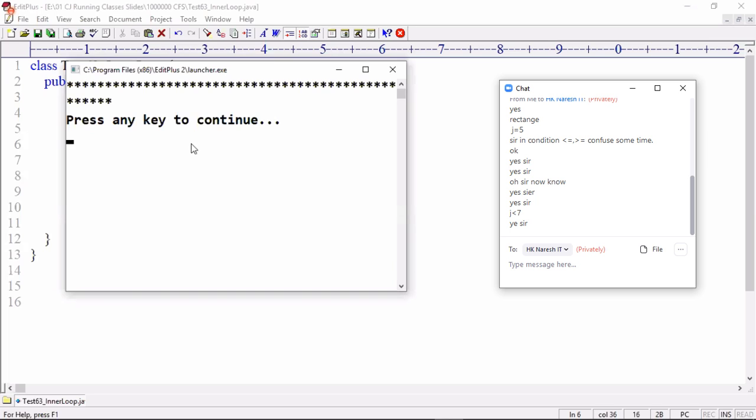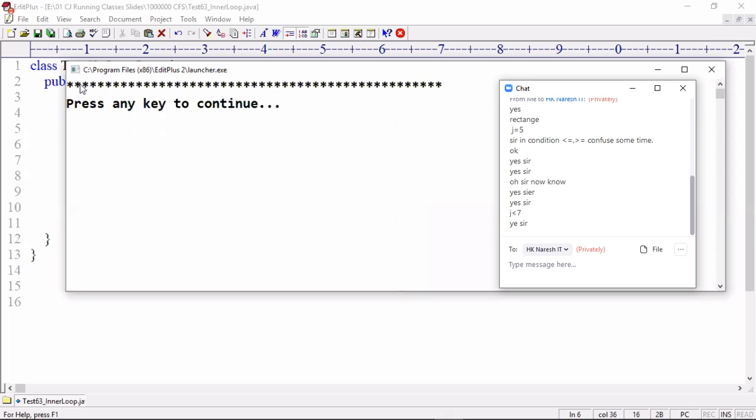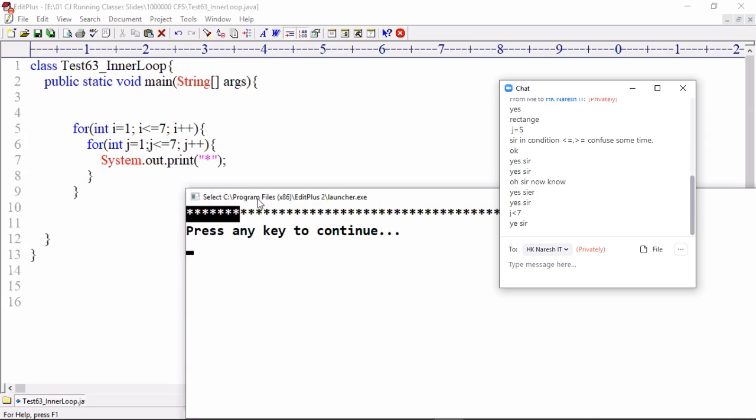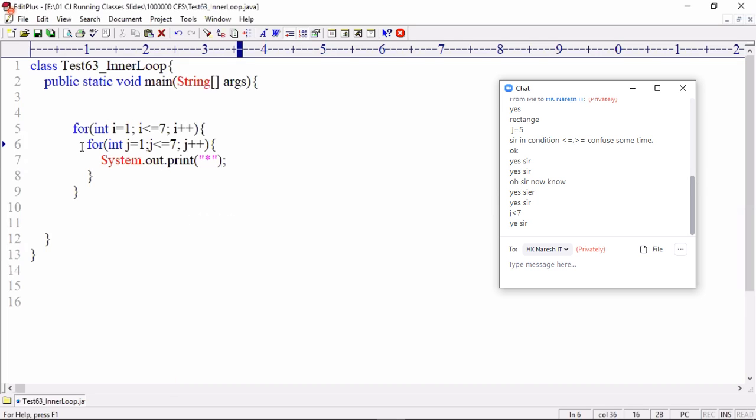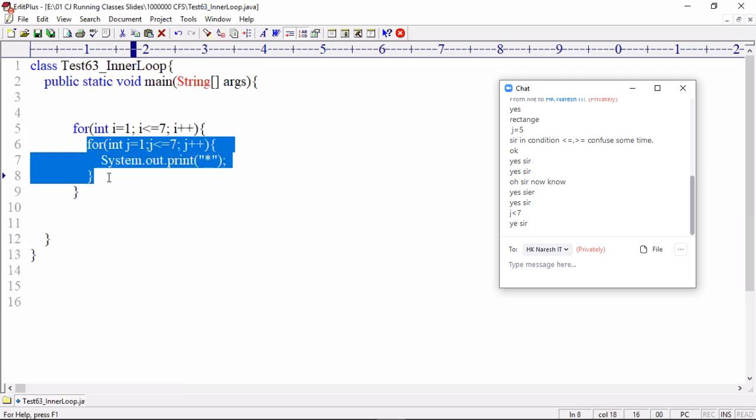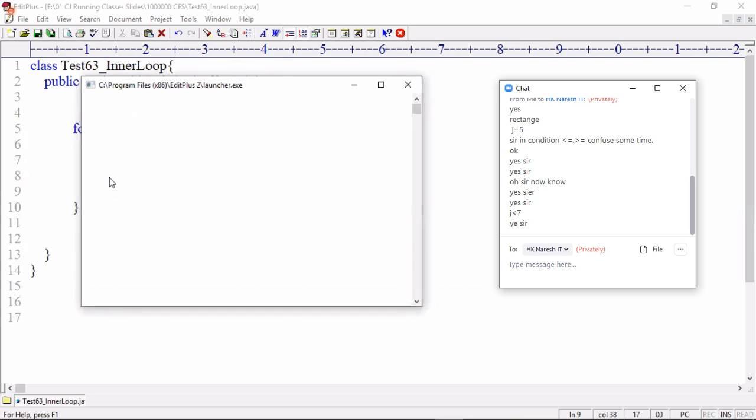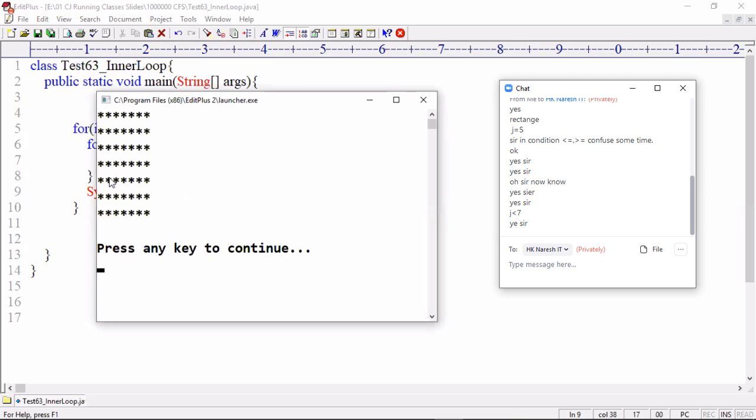Control 1, controlled. Hey, what is happening? 1, 2, 3, 4, 5, 6, 7, 8. Seven stars, 7 times displayed in one line. After 7 times displayed, it should go down. Once the inner for loop completed, control comes out. I want to move to the next row. Then what do you write? System.out.println, an empty println statement. Control 1, control 2.